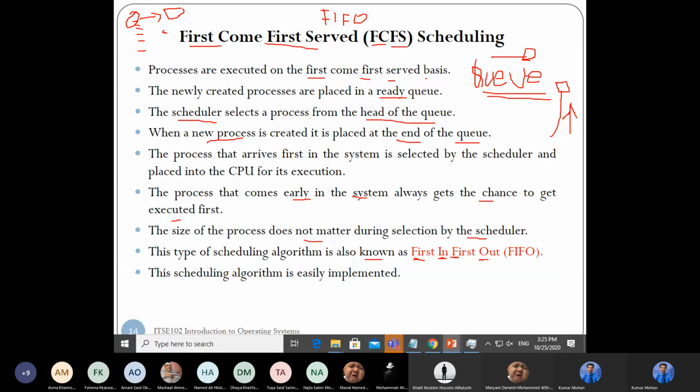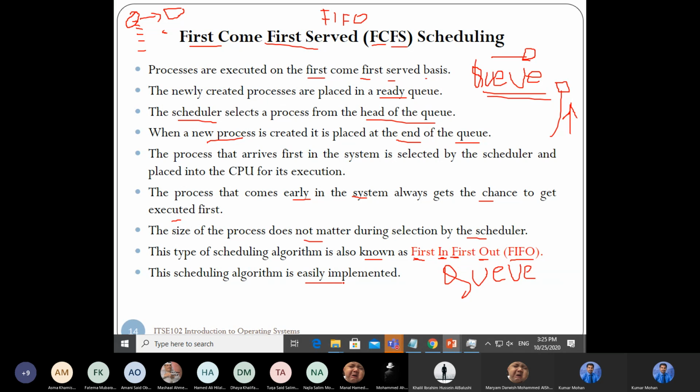First in, first out. FIFO. Remember FIFA? You'll come to know this is FIFO, first in, first out. So what is first in, first out? The queue is called first in, first out. You know queue? Because whoever comes in first will go out first.